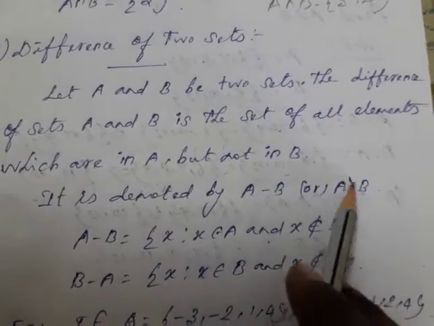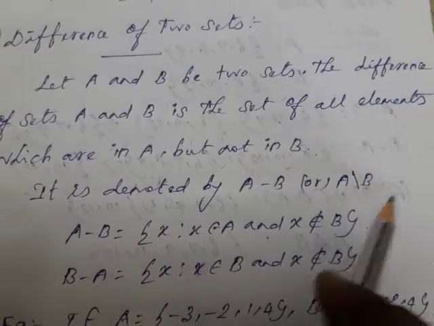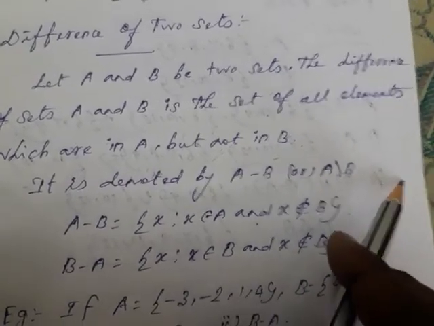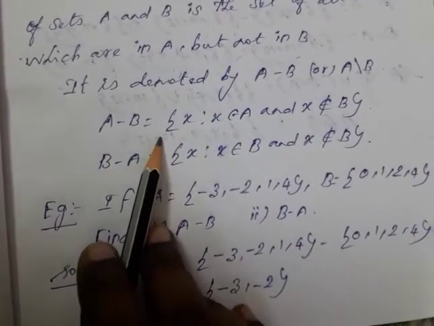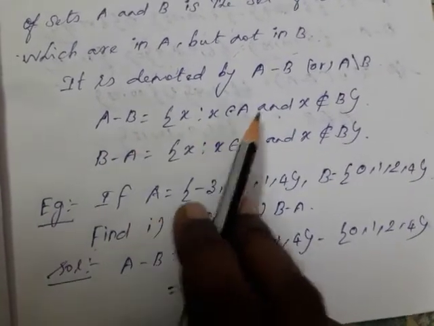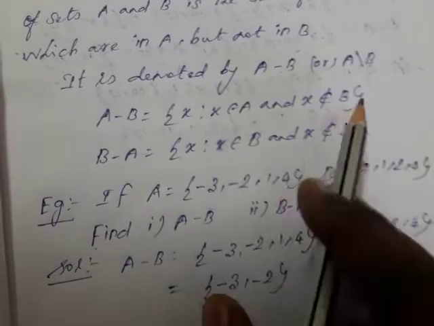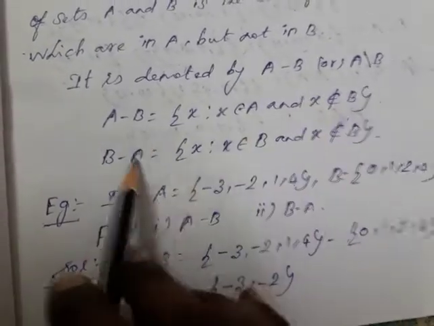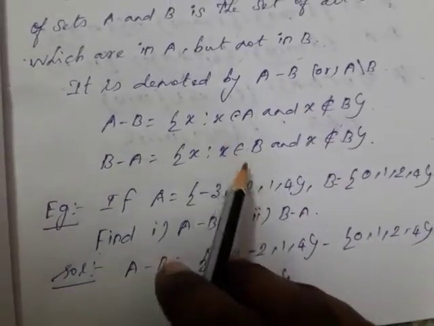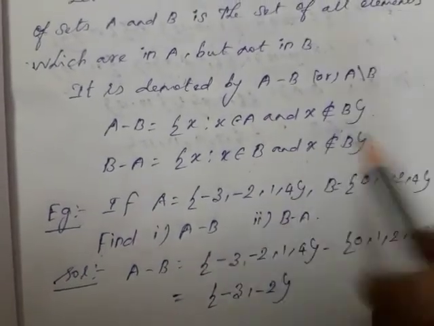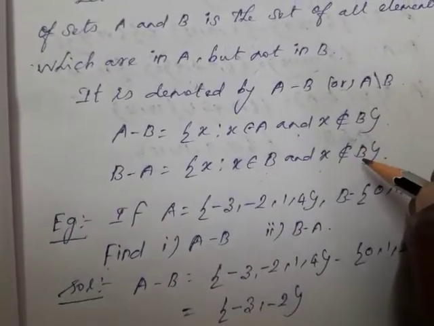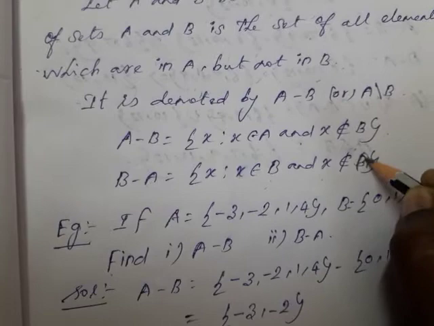The other notation is also A difference B. Like that also you have to mention. You have to find out A difference B. So the value x belongs to A but that value is not in B. B difference A means that value belongs to B but not in A. Okay.